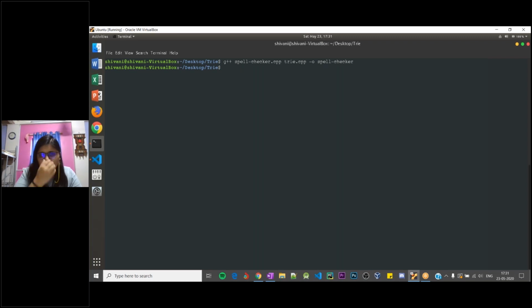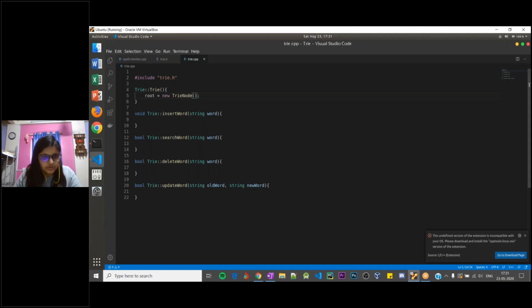Yeah. So our code is getting compiled, and to run the code, a binary has been created. I'll just run that binary, and there'll be no output as of now because we haven't written anything in our main, but the template is ready. So we are good to start coding all these functions now.